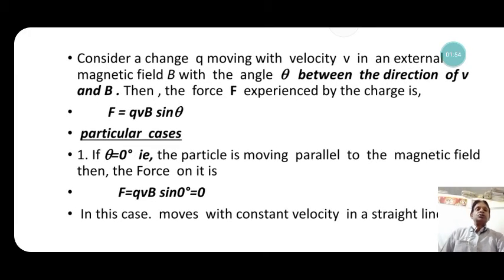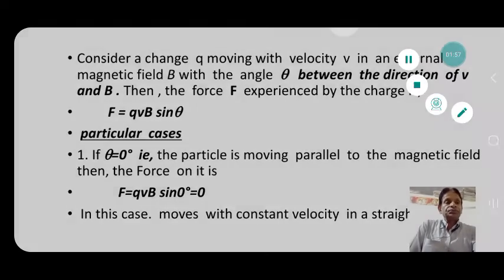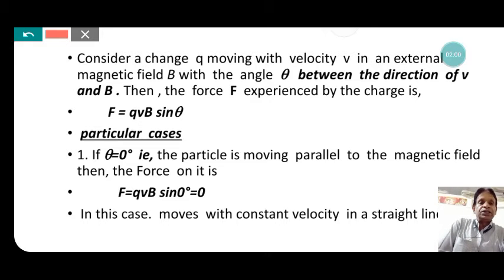Consider a charge q moving with velocity v in an external magnetic field B with the angle theta between the direction of v and B. Theta is the angle between the direction of the velocity of the charge and the direction of the magnetic field. Then the force F experienced by the charge is given by F is equal to qvB sin theta. In the particular cases, when theta changes, that is, the angle between the moving charge and the direction of the magnetic field changes, then the magnitude of force is affected. That is given in the particular cases.